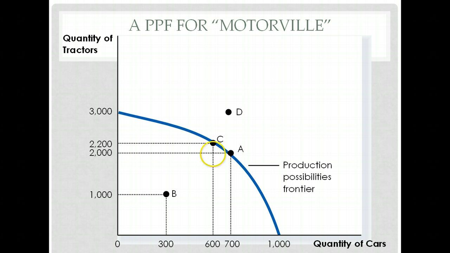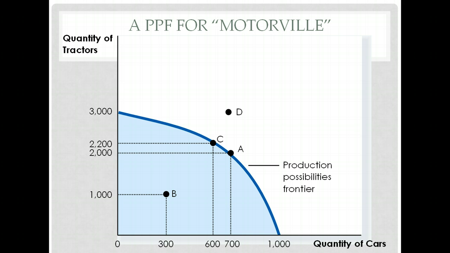Because if we're producing 1,000 tractors right here, according to our PPF, we should be way over here somewhere producing, I don't know, maybe 900 cars. Since we're only producing 300, that means that we are using our resources inefficiently. The goal is to end up somewhere on the PPF. If we're on the PPF, then we're using our resources well. Anywhere inside the PPF is a sign that we are not using our resources well, or we're using them inefficiently.